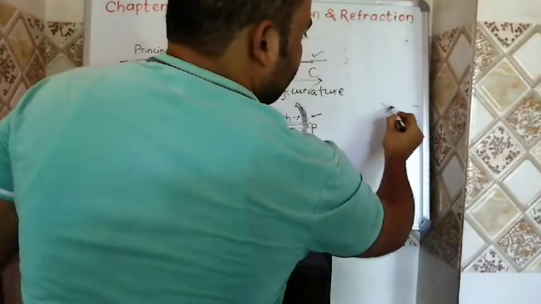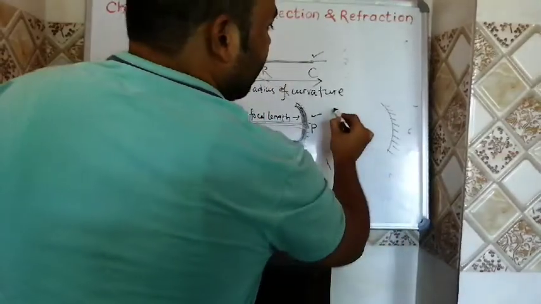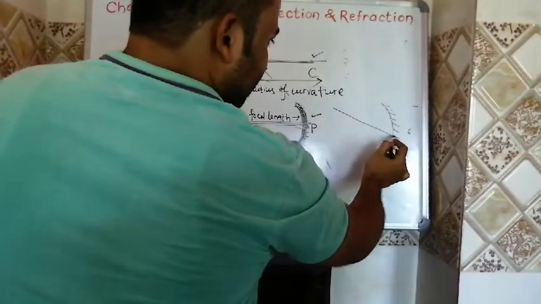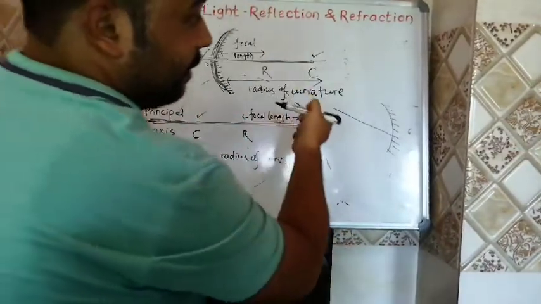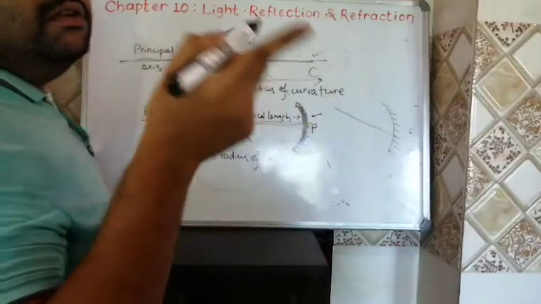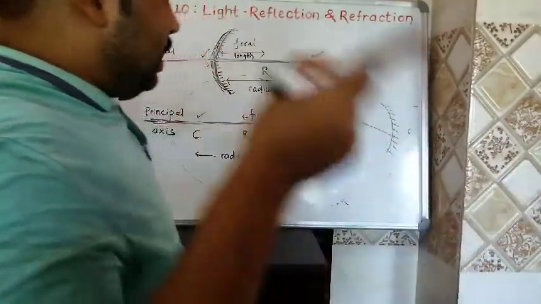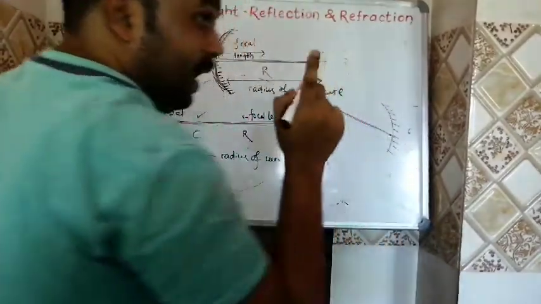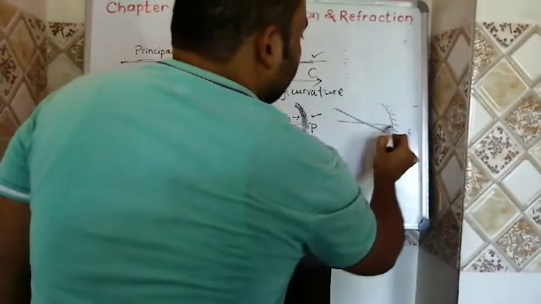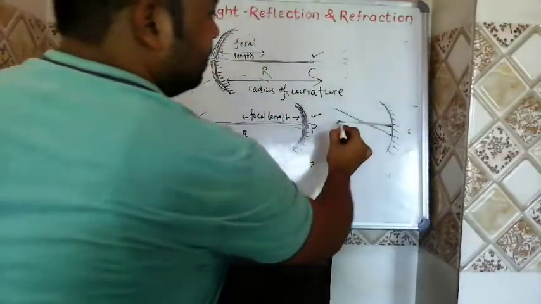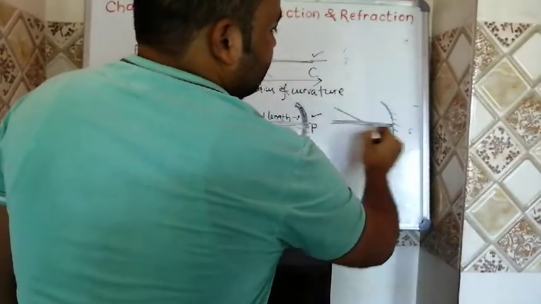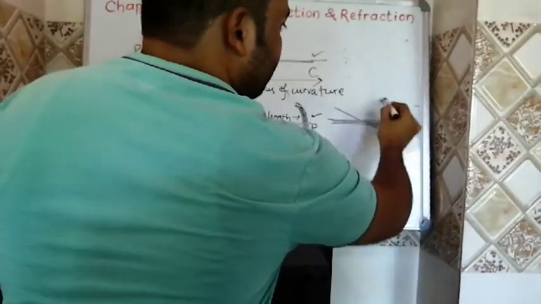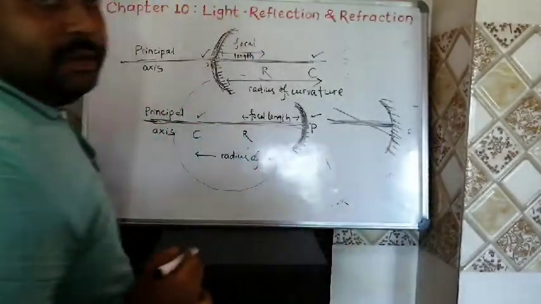Suppose this is the mirror. We cannot say this is a principal axis. Why? Because no doubt it can be passing through the pole of the mirror, but it is not perpendicular to the plane of the mirror. So to become a principal axis, it has to pass through the pole of the mirror, and it has to be perpendicular to the plane of the mirror. So see this one. We can say this is a principal axis because this is passing through the pole of the mirror and this is perpendicular to the reflecting surface of the mirror.